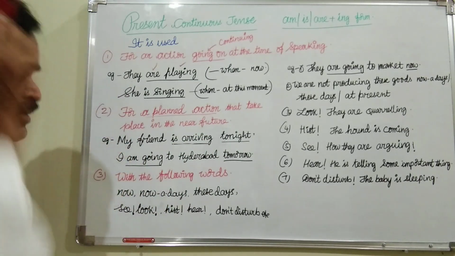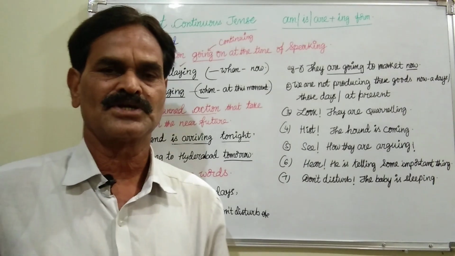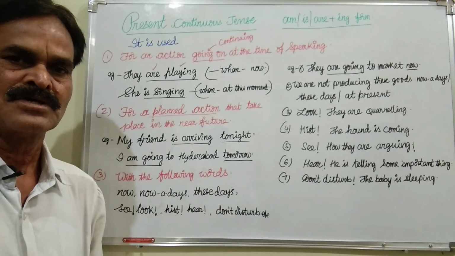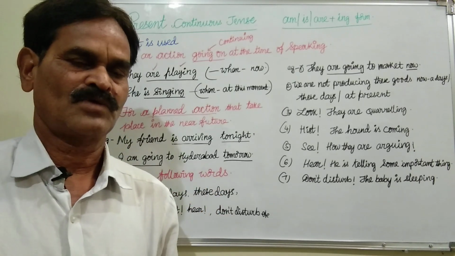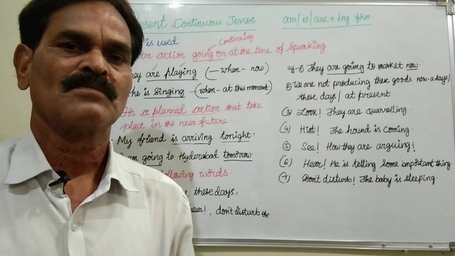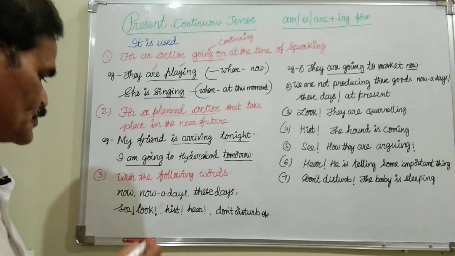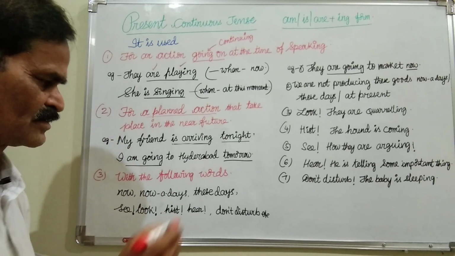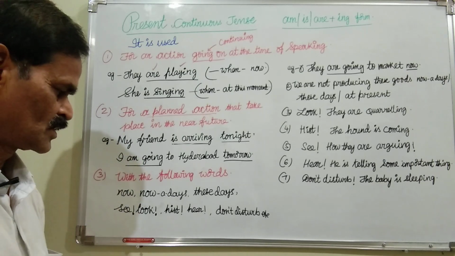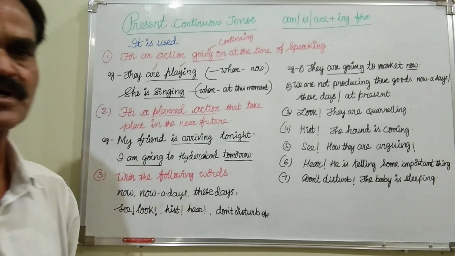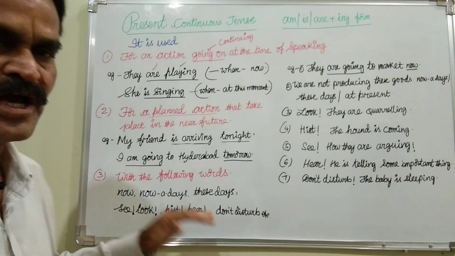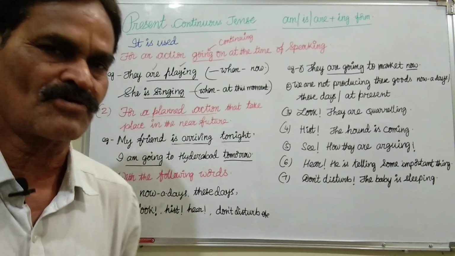So these are the two occasions where we have to use present continuous tense. Now the third one: with the following words, certain words are there. With that we have to use, those are the hint words. If that kind of words are there, we have to use present continuous tense only. Now, nowadays, these days, presently, at present, or see, look, hush, here, don't disturb. So this kind of wordings are there. These are the hint words where you have to use the present continuous tense, not any other tense.